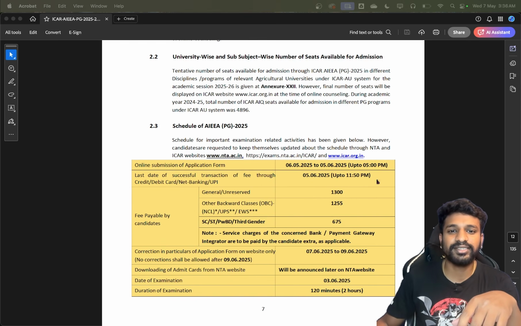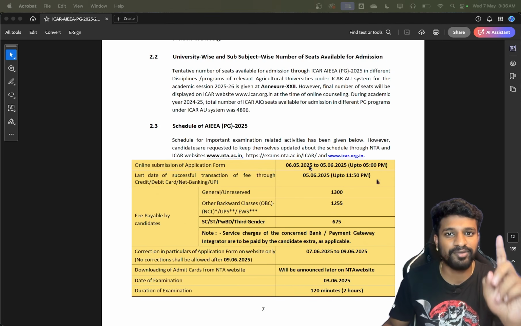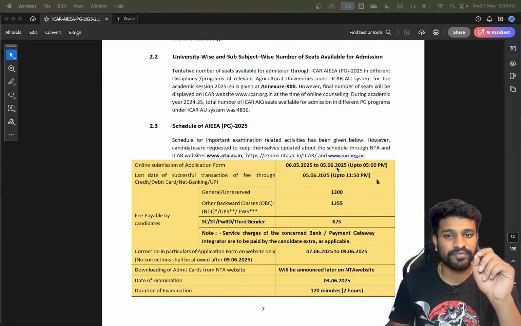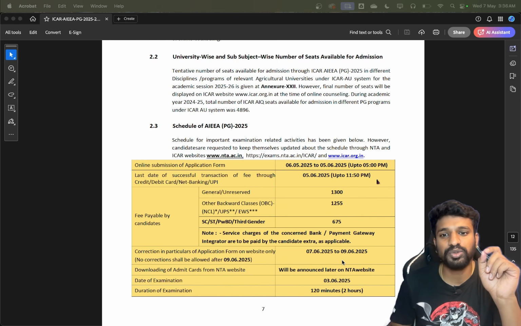So starting with the dates, let me just recall the dates here. The application has been released today, that is 6th of May 2025, and it will be available for one month, that is up to 5th of June 2025. And the last date for the successful transaction is 5th of June, and the corrections will be available from the 7th of June to 9th of June.